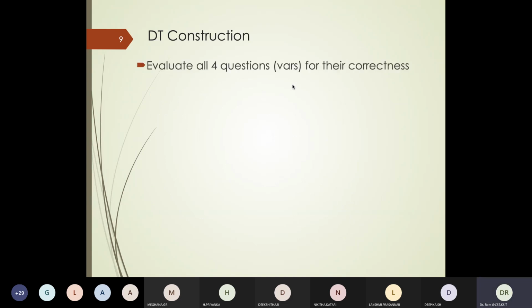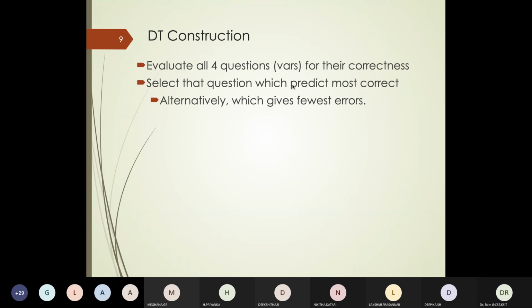So what we'll do is, in our data set, we have the 4 variables. For each of the variables, we will look at their correctness, that is, which variable gives me the least amount of error, and whichever gives me the least amount of error, we'll choose that for our current node. If we're starting at the root, first we look at the root node, then we look at the remaining nodes, and so on and so forth, till we end up reaching a tree. And that is basically what the decision tree exercise is.